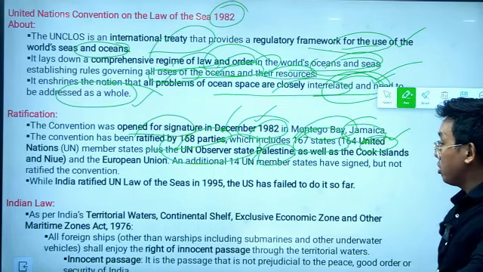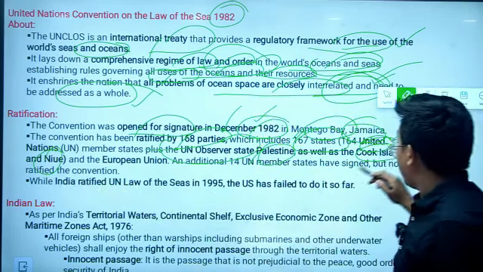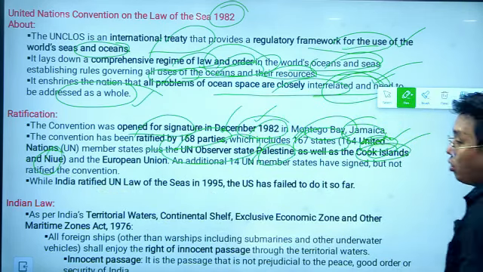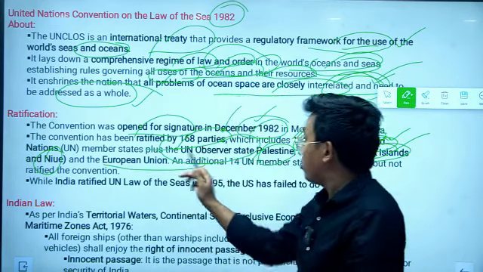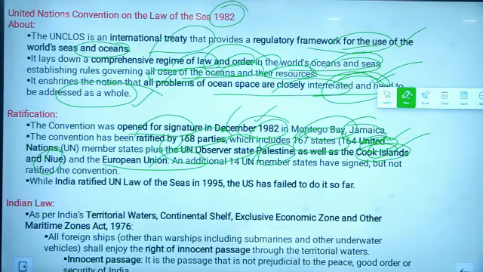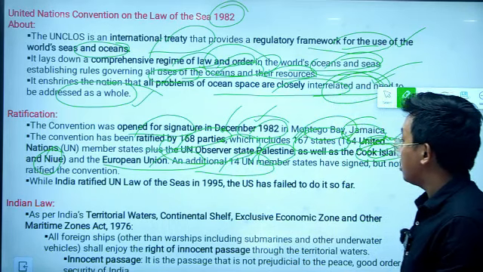So Palestine is also there, and there are the Cook Islands and Niue. Okay, so the Cook Islands and Niue are also part of this United Nations Convention on Law of the Sea, and there is the European Union. So these are all members of the United Nations Convention on Law of the Sea, and there are an additional 14